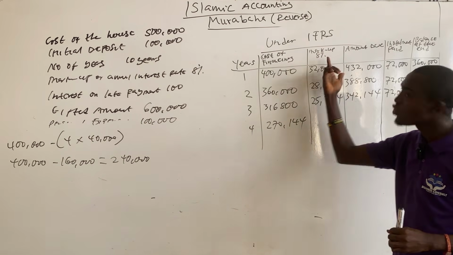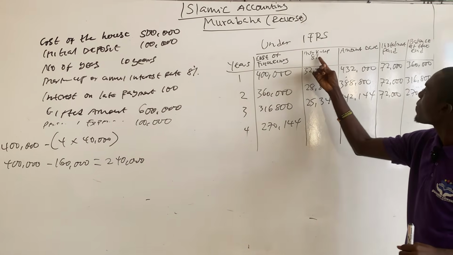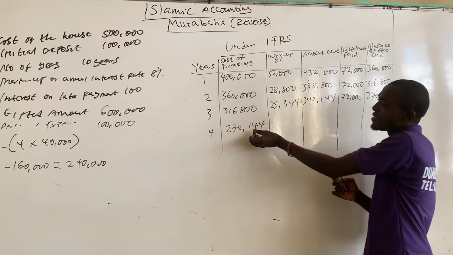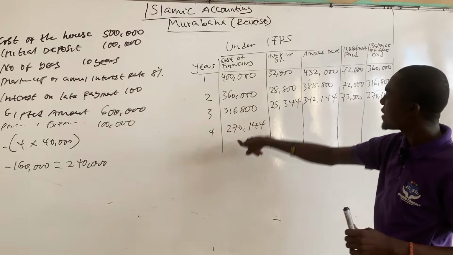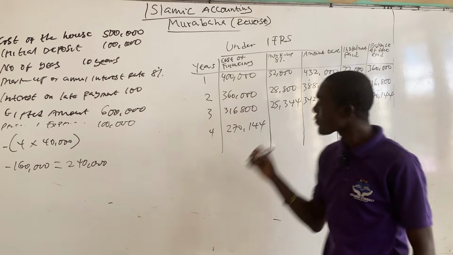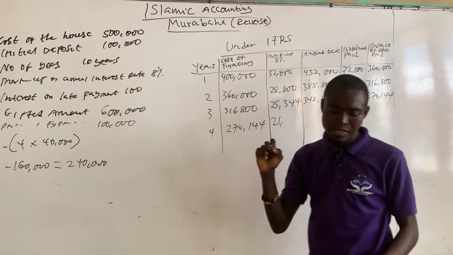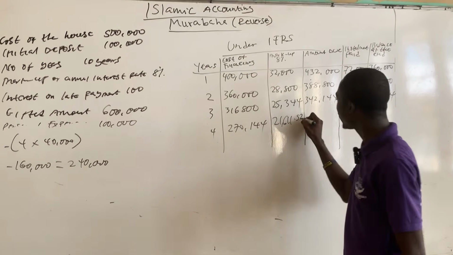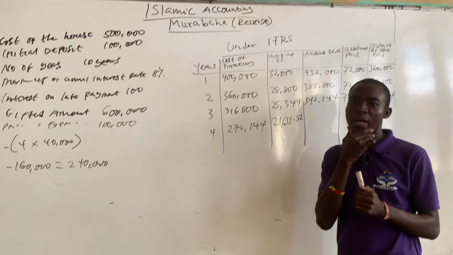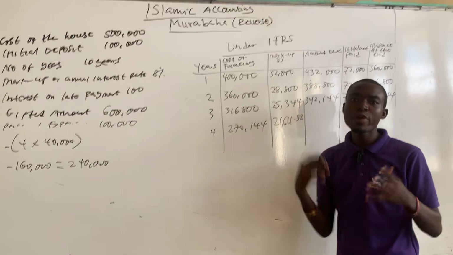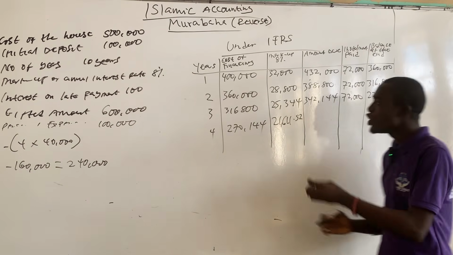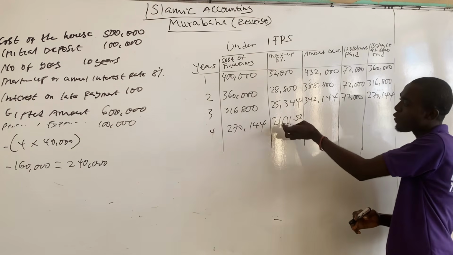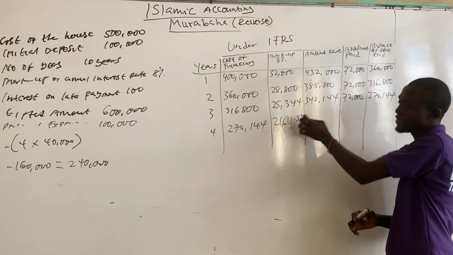For the fourth year, Imam Ghazali will be paying the markup of 8% on this amount, which is 270,144. And then 8% on this amount will give you 21,611.52. So the total amount of money that Imam Ghazali will be owing the bank at the end of the fourth year will be the cost of financing at the beginning of the fourth year plus the markup of 21,611.52.